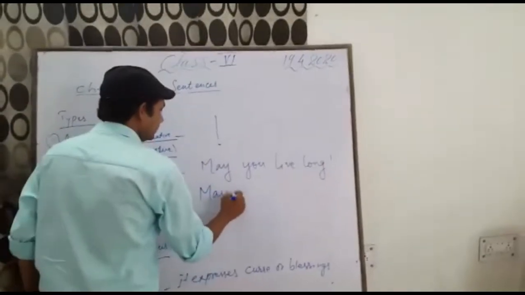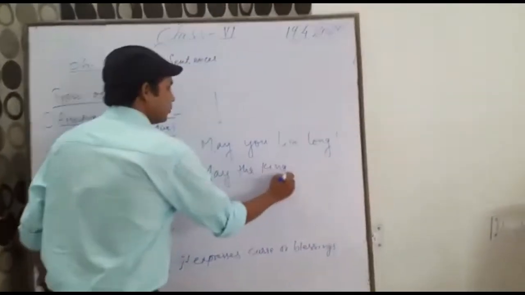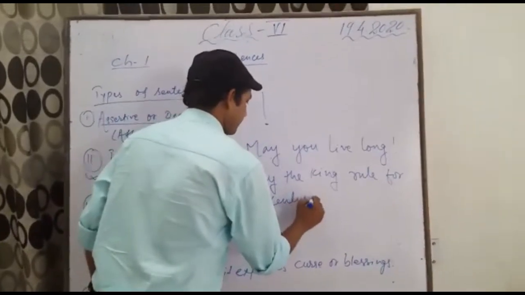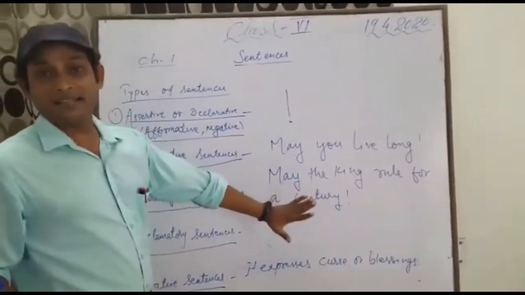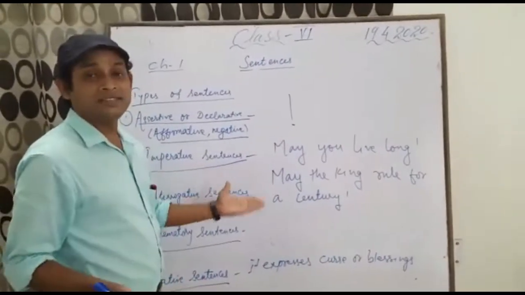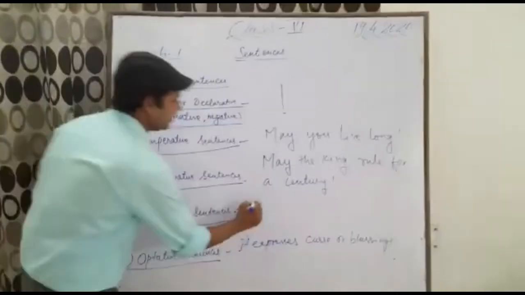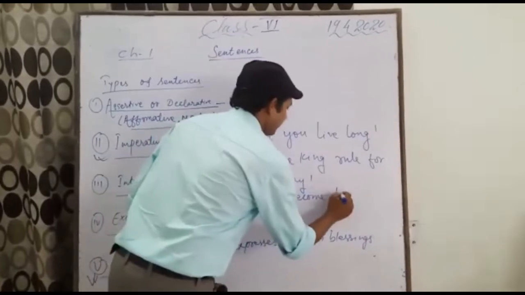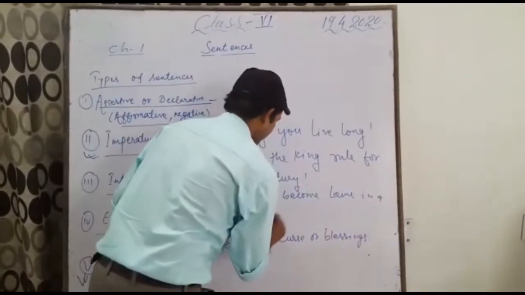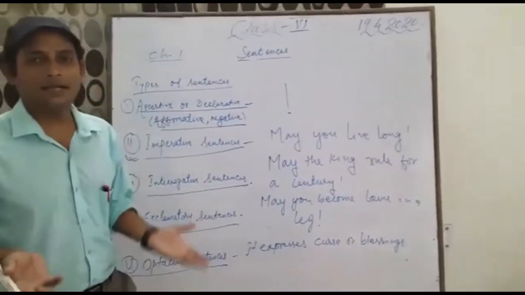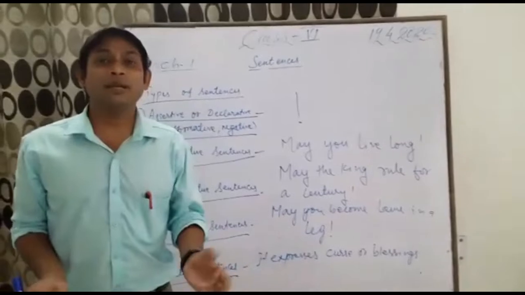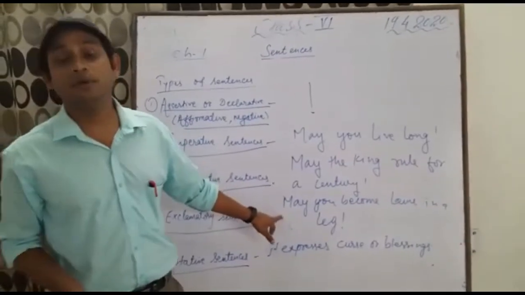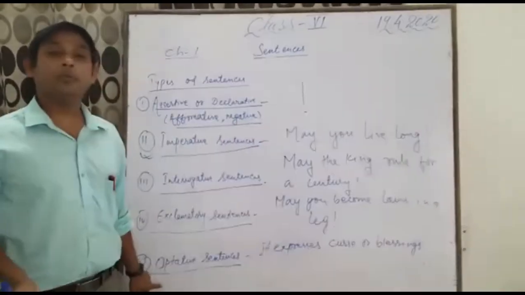May the king rule for a century. So here also one blessing is there. This is an optative sentence. Let me give you one curse. May you become lame in a leg. It's a funny sentence, but let me give you the examples. This is भगवान करे तुम एक पैर से लंगड़ा हो जाए, तुम्हारा पैर टूट जाए. So what is this? This is a curse only. So this is also a type of sentence, and they are considered optative sentences.